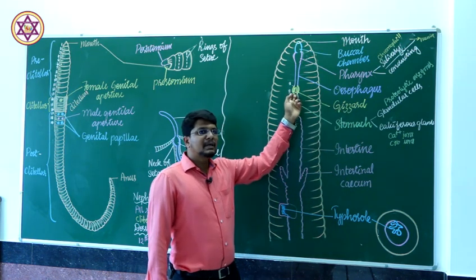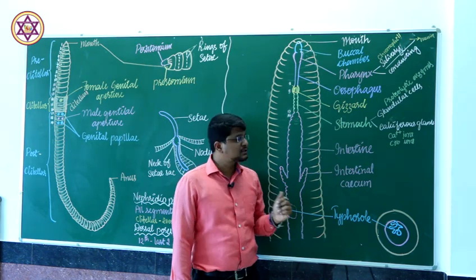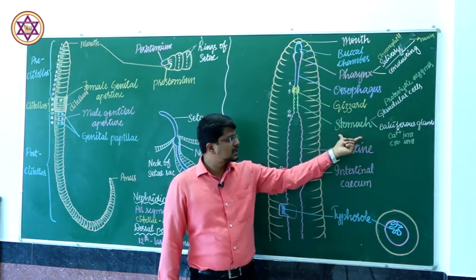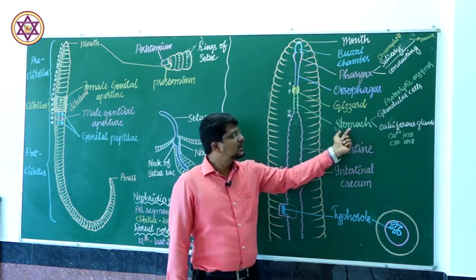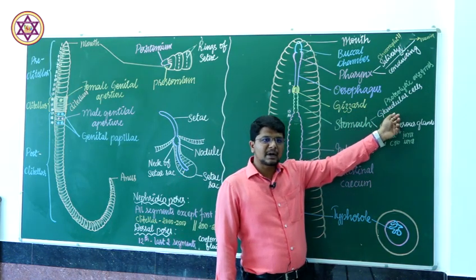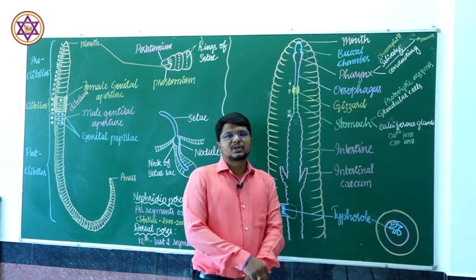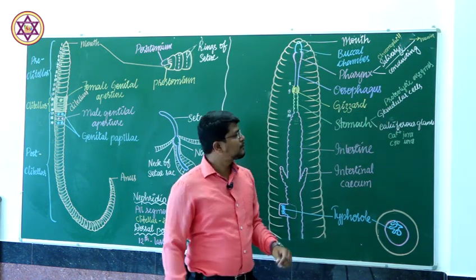Further, food is conducted into a tubular narrow structure, the stomach. In the stomach, there are glandular cells which secrete proteolytic enzymes for the digestion of protein.